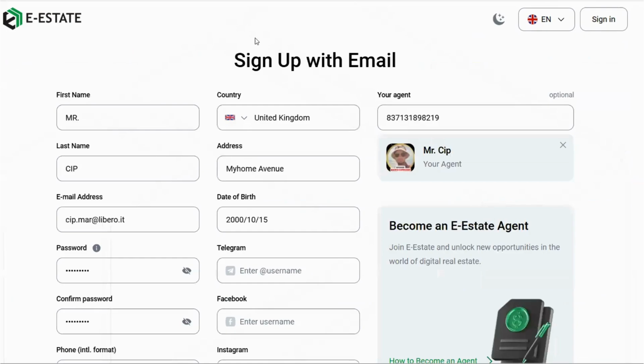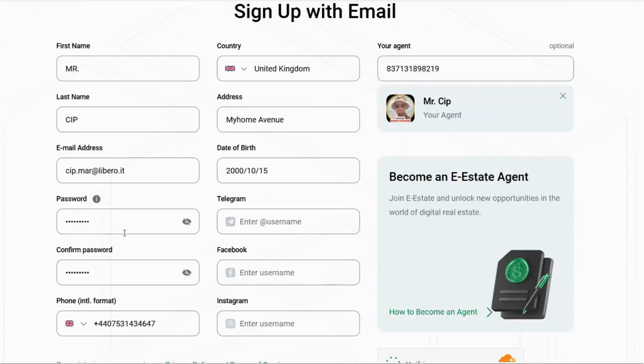Once you click join now, you will be redirected to the sign up with email page, where you have to fill in this form. You put your name, your surname, your country of residence, your home address. You can put, as you can see, anything. Your email address, here you have to put the real one. Your date of birth, which is important because in a second stage we have to do the KYC.